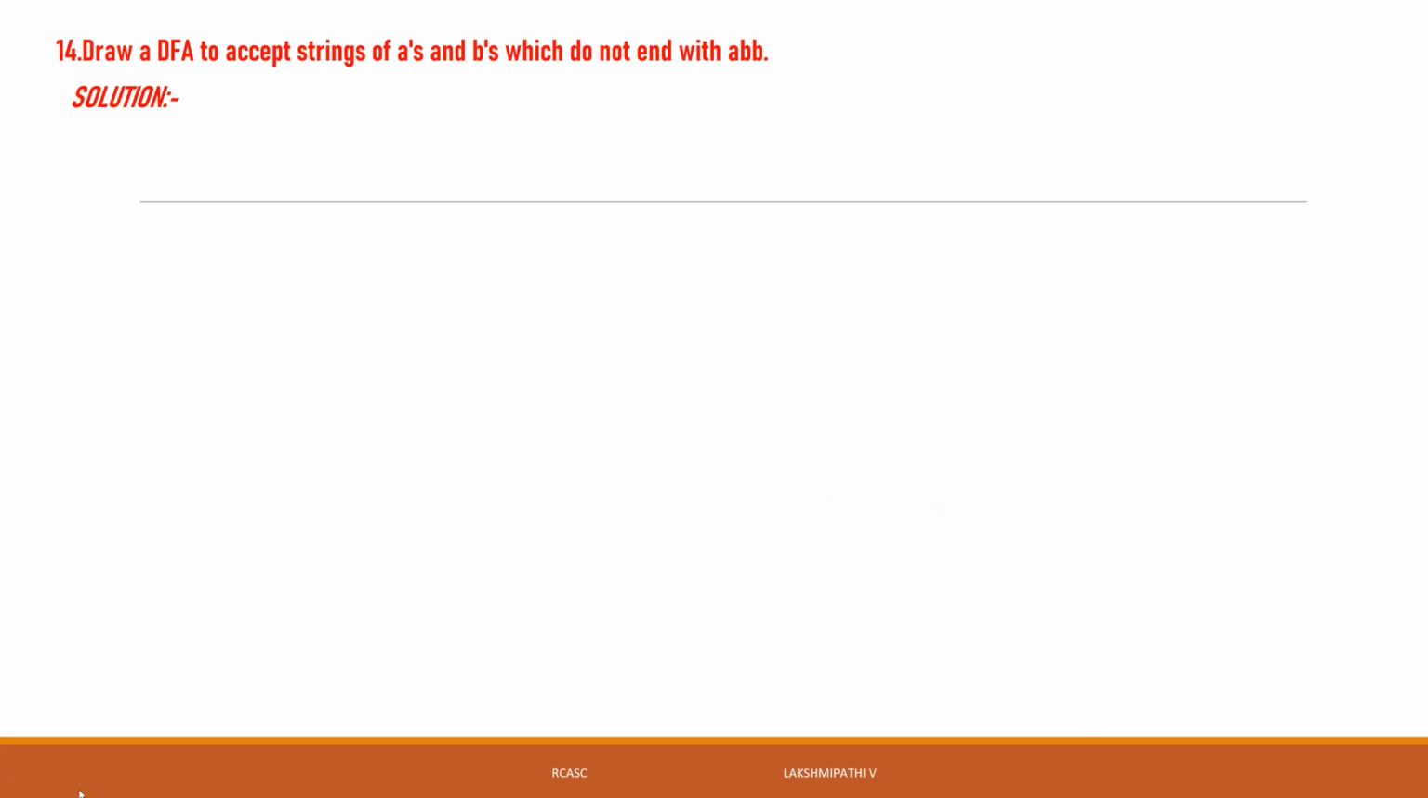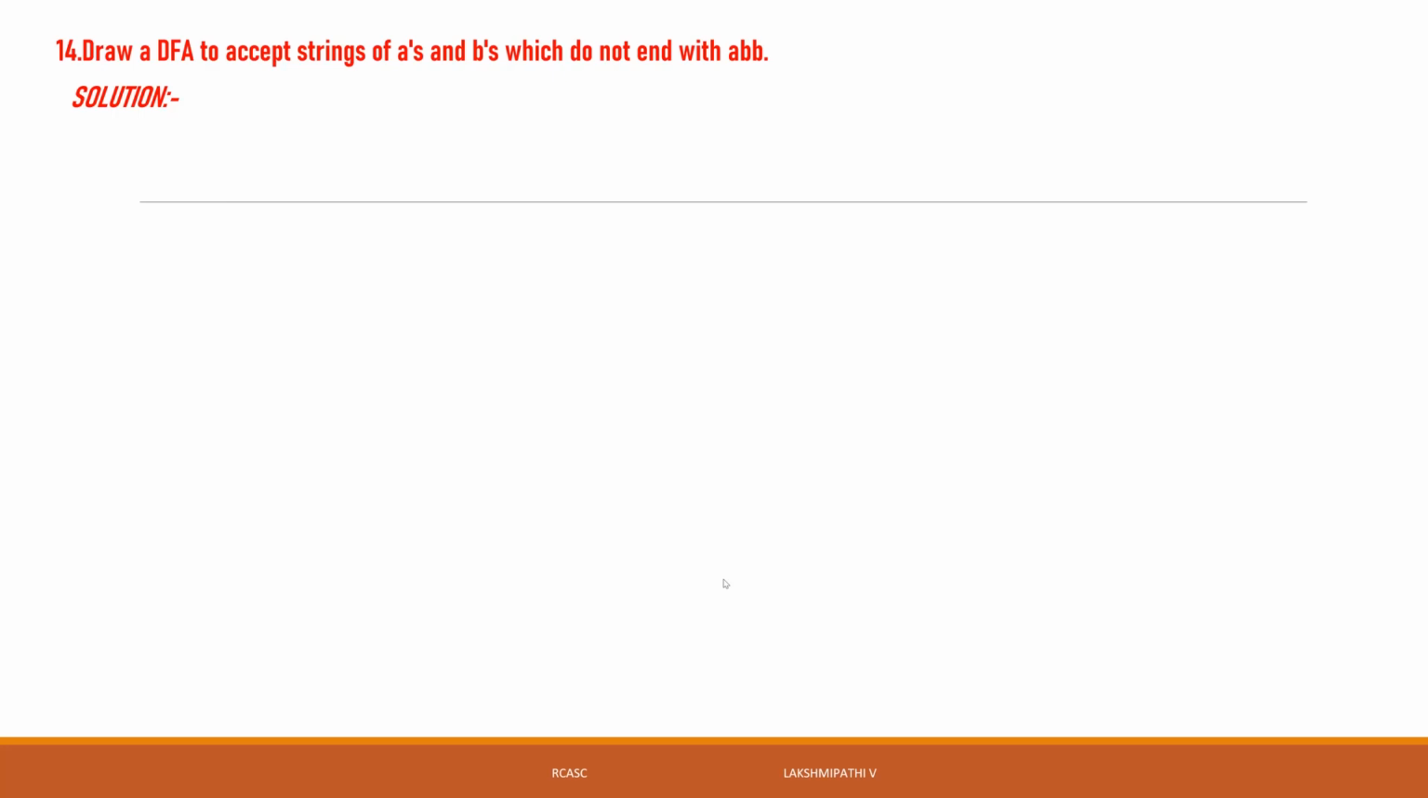Until now, what we designed was according to the condition that strings ending with abb are accepted by the machine. In this problem, if a string ends with abb, the machine is not accepting it. That type of strings are not accepted. Here the machine must accept the strings which do not end with abb.